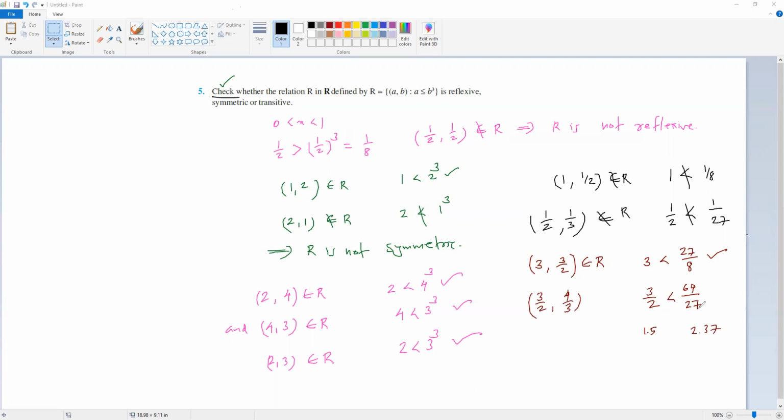So the right side is bigger, and 3 by 2 is less, so this is also in the relation. Now 3 by 2 and 4 by 3: the cube of 4 by 3 is 64 by 27, which is 2.37, and 3 by 2 is not less than that, so this pair does not belong to R.